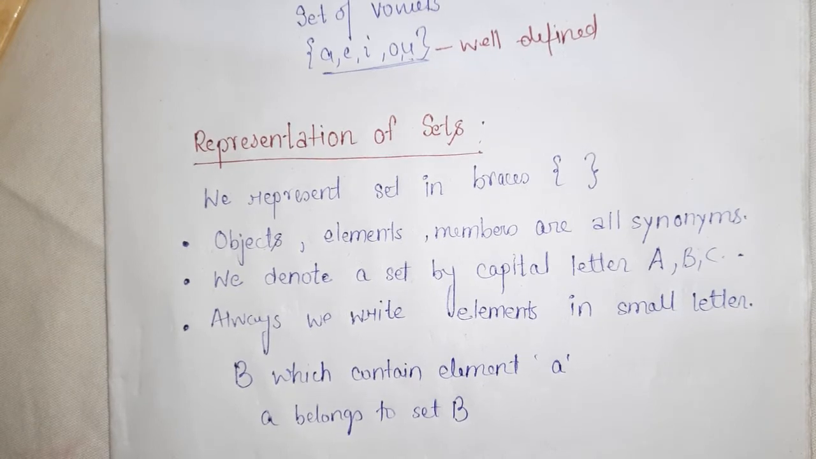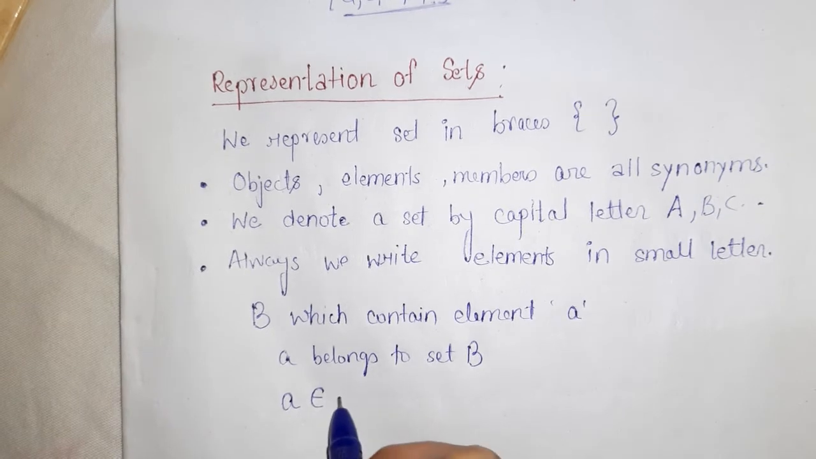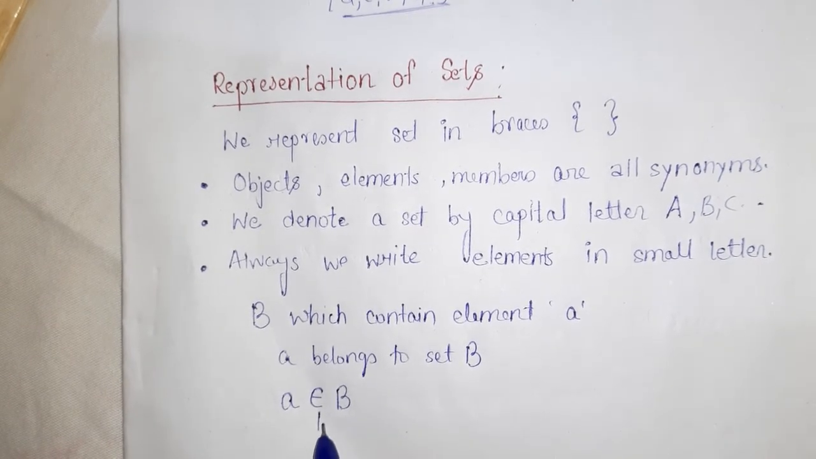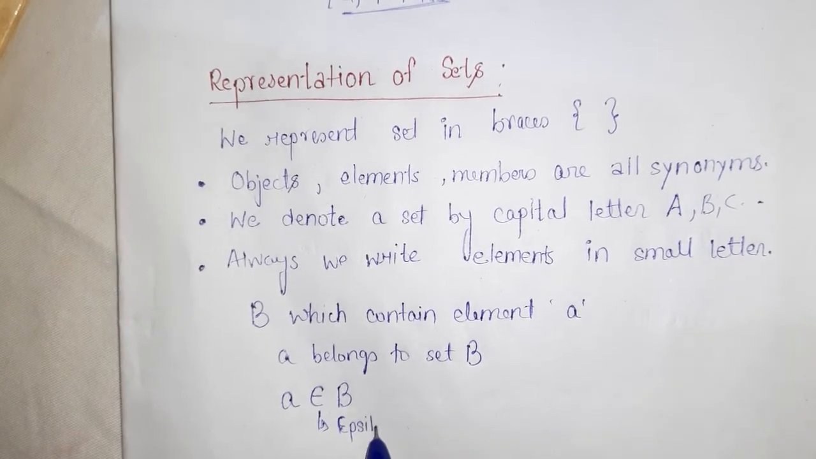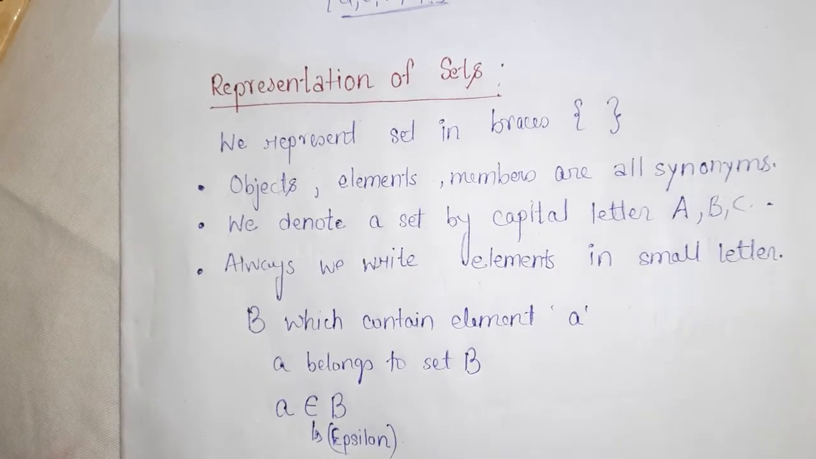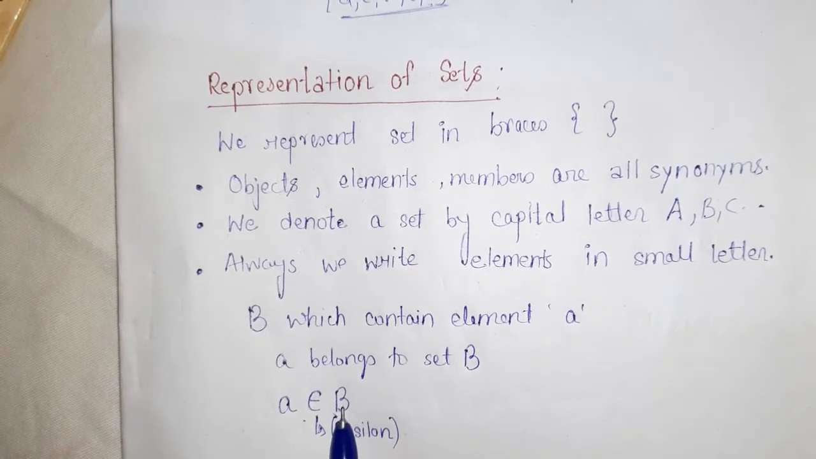Symbolically, this is the symbol of belongs to. This is called epsilon. The name of the symbol is epsilon. Okay, so if we say that element a is in set B, it means a belongs to B, right?